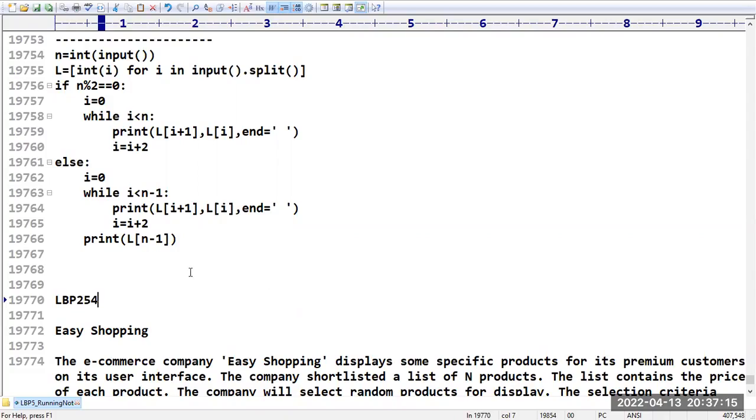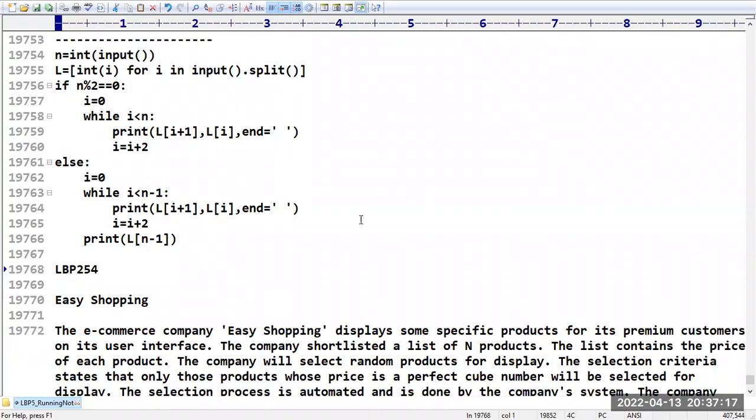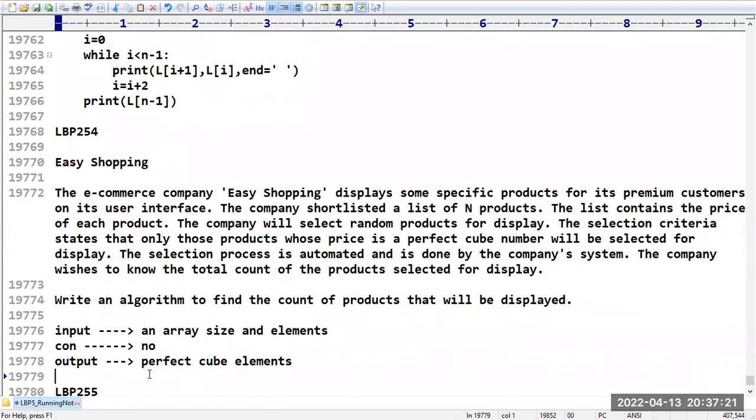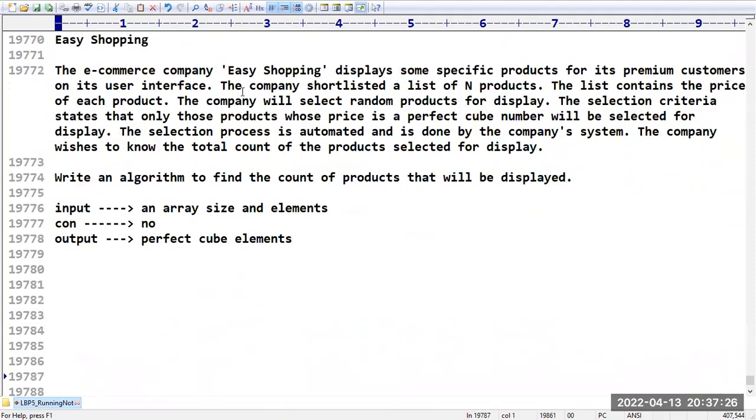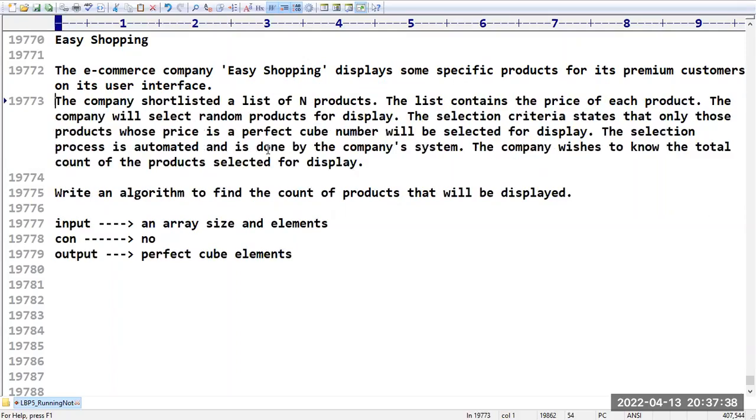Right, sir. So let me go for the next problem, which is Easy Shopping. An e-commerce company, Easy Shopping, displays some specific products for its premium customers on the user interface. The company shortlisted a list of n products.